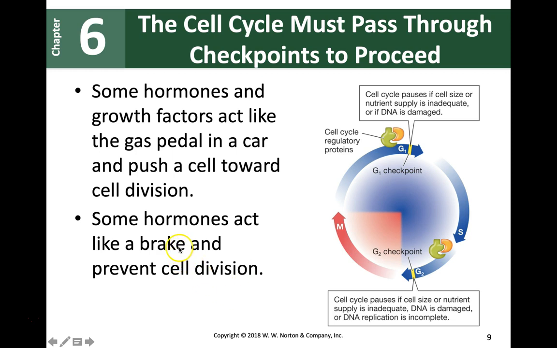You can think of some hormones as acting like a brake, and they prevent cell division, or you can think of some hormones and growth factors which act like a gas pedal in a car, and they push the cell towards cell division. Some factors make you pass from one stage to the other and let the cell cycle go through, and then have cell division. Then there are some hormones which do the opposite and stop the cell division, and that's why we call them checkpoints. So they regulate the cell division.